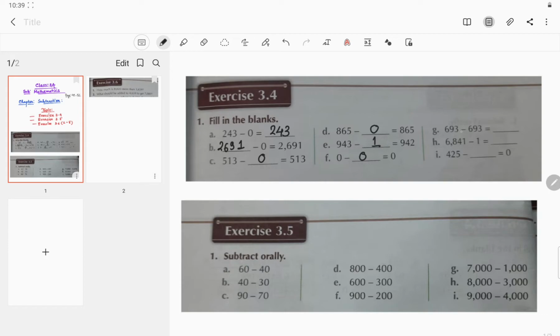Question number G, when you subtract the same number from the same number, you will always get 0. This is also the predecessor of 6841, so it will be 6840. And you know that when we subtract a number from itself, it will be 0.